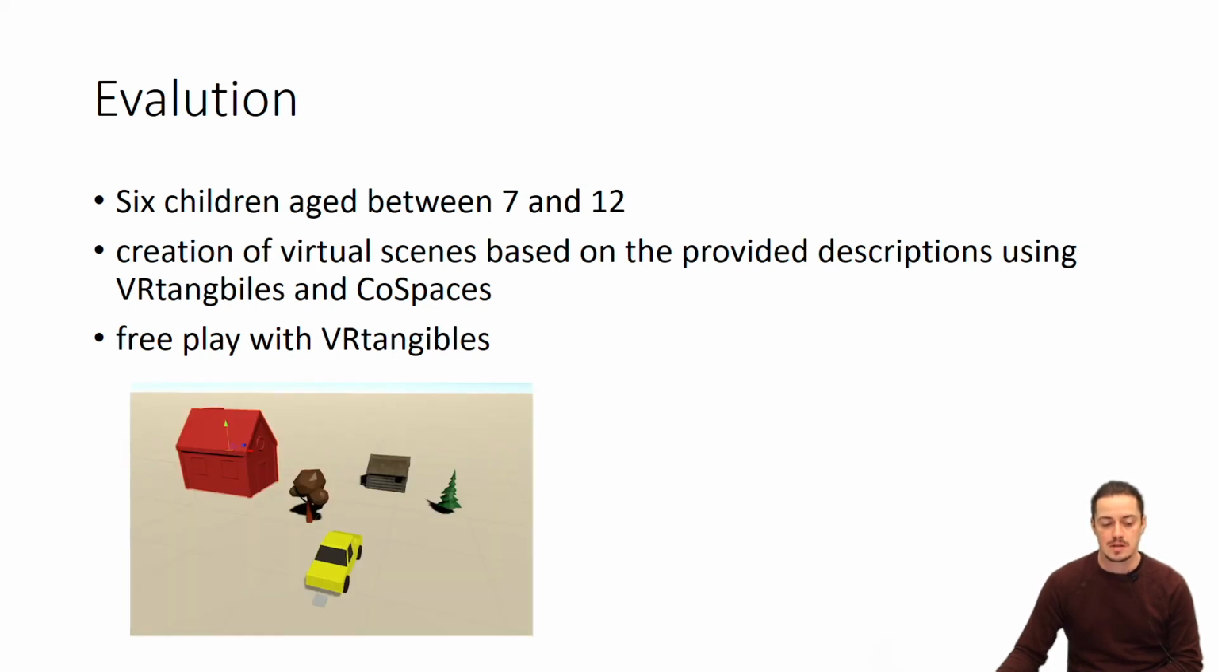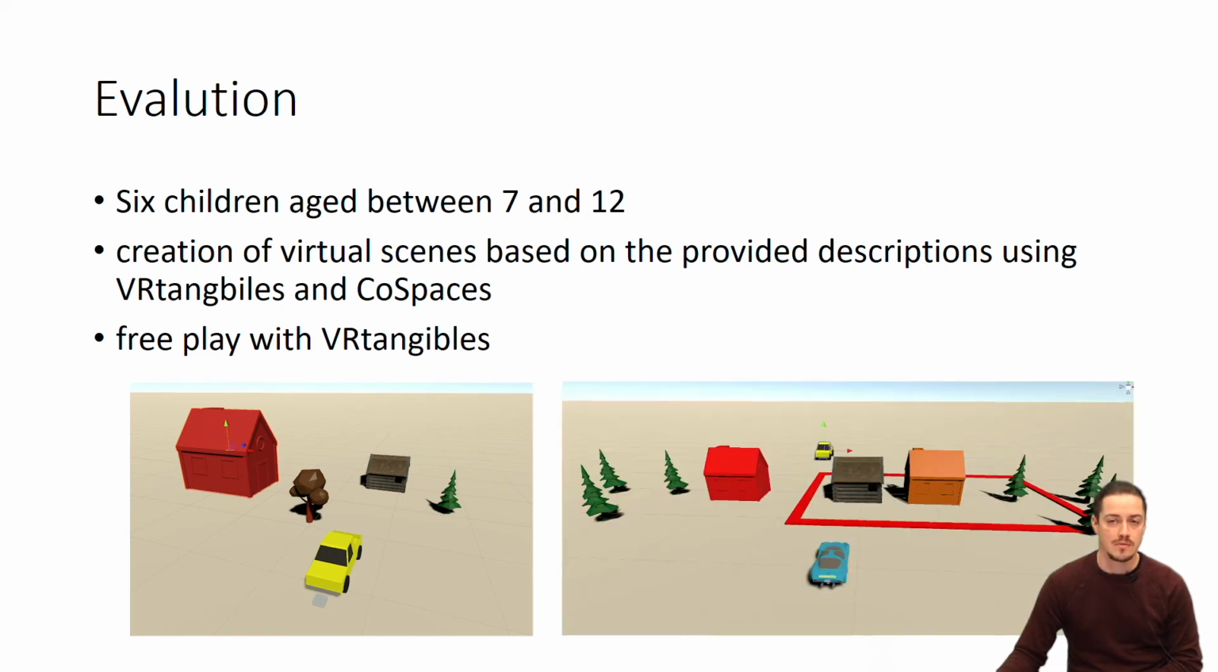For the first task, which was a static setting, children had to create a virtual scene with 2 houses, 2 trees and 1 car. For the second task, a dynamic setting, children had to create a virtual scene with 3 houses placed in the middle, 2 forests with 3 trees each to the left and right sides of the houses, and 2 cars in front of and behind the houses. After placing the cars, children had to assign driving trajectories to them to bring them to movement.